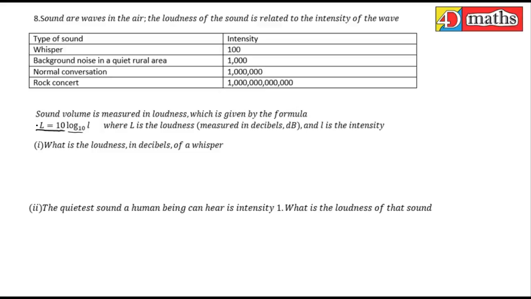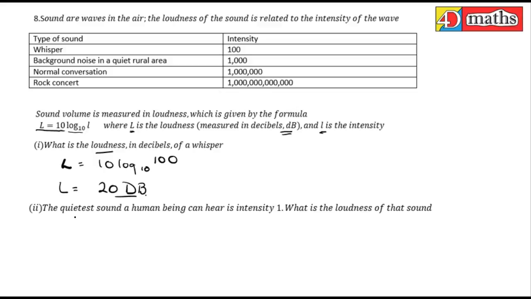So the loudness, which stands for L, is given by 10 log to the base 10 of small l, which is the intensity. They're asking for the loudness in decibels of a whisper. So loudness is equal to 10 log to the base 10 of the intensity of a whisper. The intensity of the whisper is 100. So putting that into the calculator, you work it out to be 20, and it's written as decibels. That's the answer to the first one.